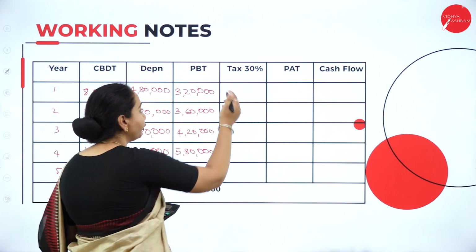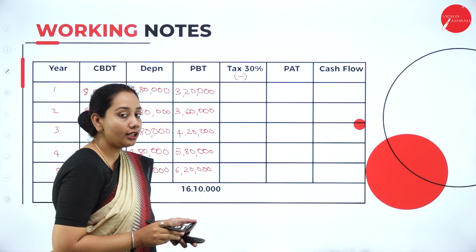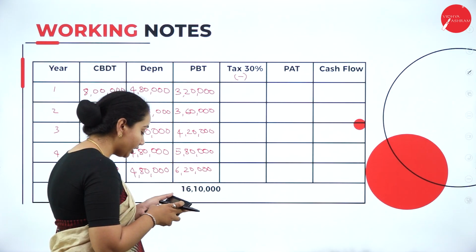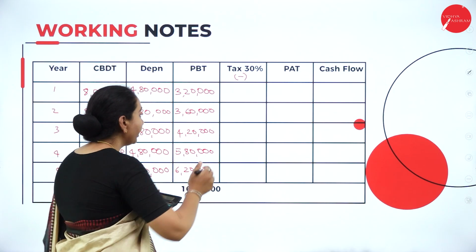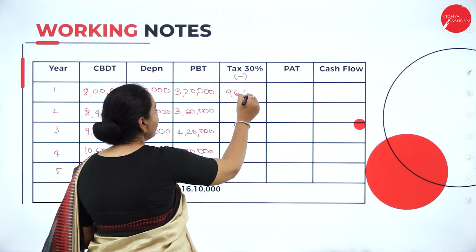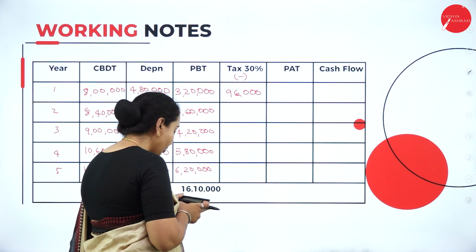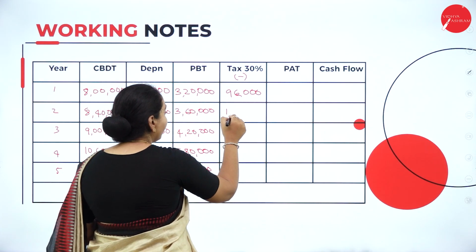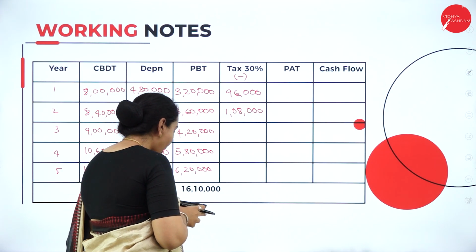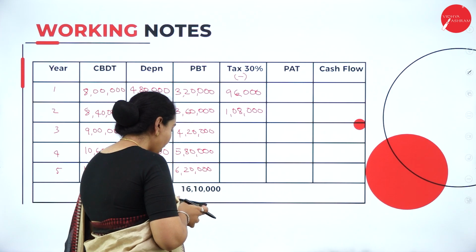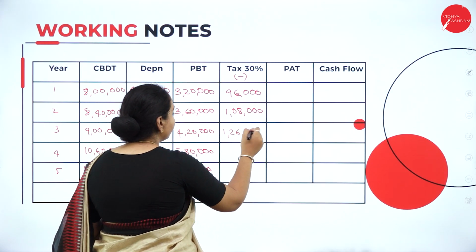Now the next step, we have to deduct the tax, at the tax rate given in the question, 30%. 3,20,000 into 30% gives 96,000. Then 3,60,000 into 30% gives 1,08,000. 4,20,000 into 30% gives 1,26,000.